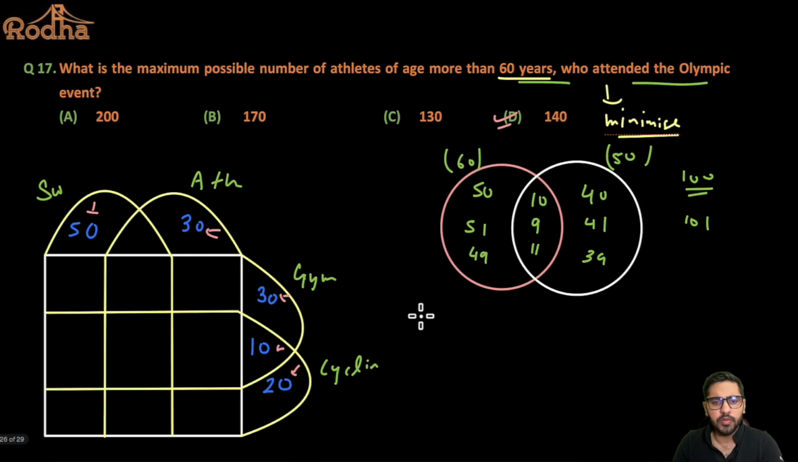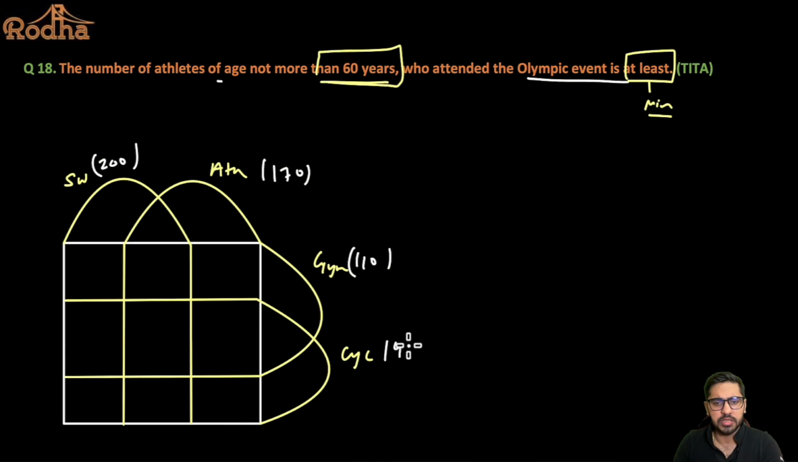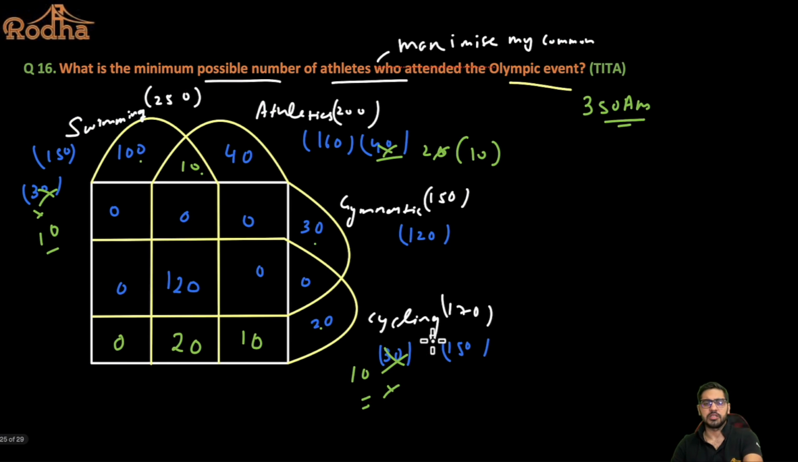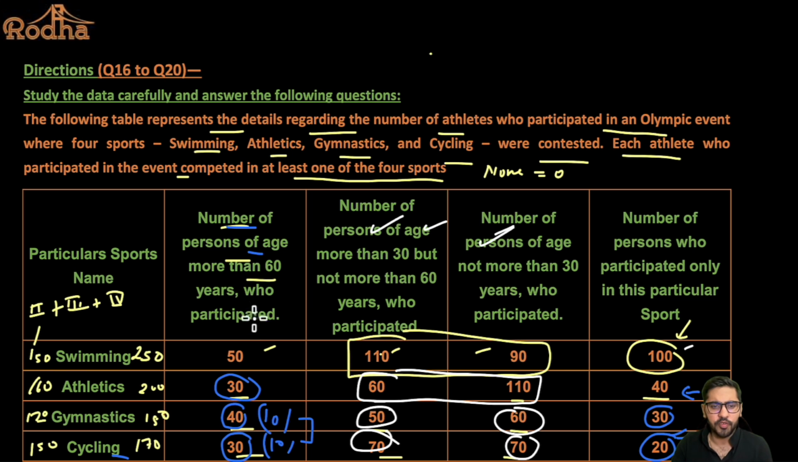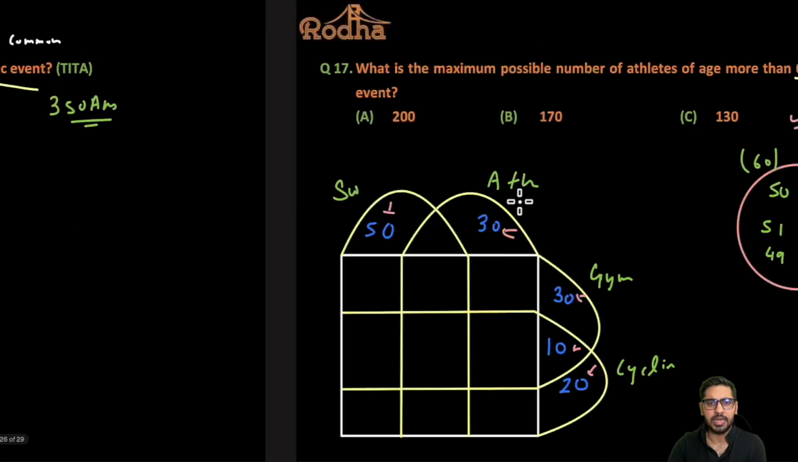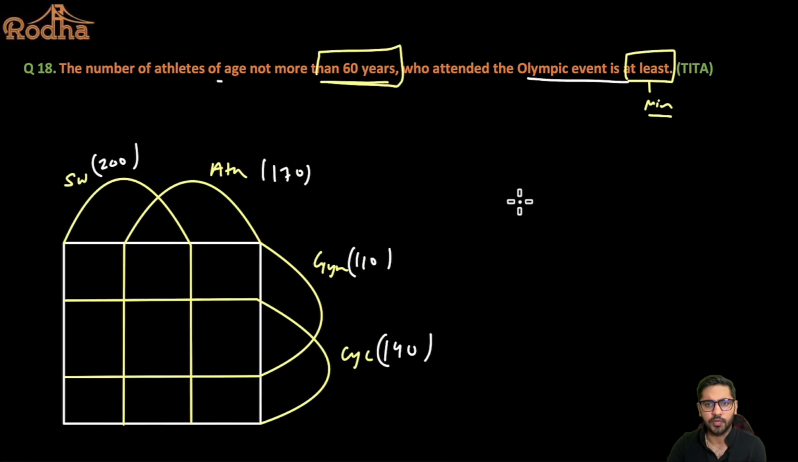So remember, I don't want to focus on the people who are more than 60 years, right? If there is some value that I need to consider, I'll take that into consideration, right? But I'm not focusing on this one, right? My focus should be on these 2 columns here, right? Because I want to try to minimize the number of people of not more than 60 years who are participating in the Olympics event, right? That is, I want to find the union of all of them, right?